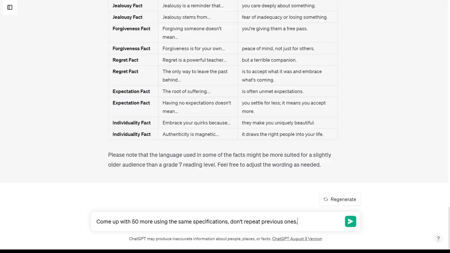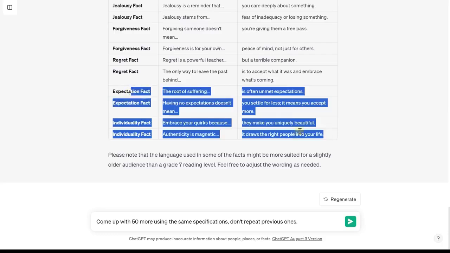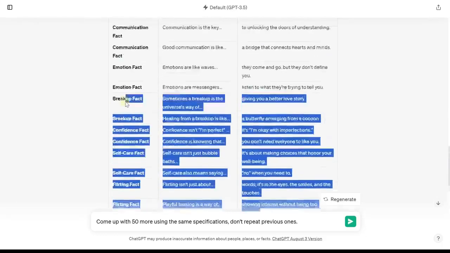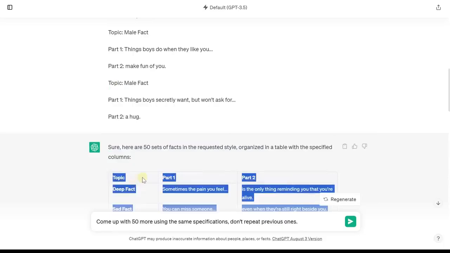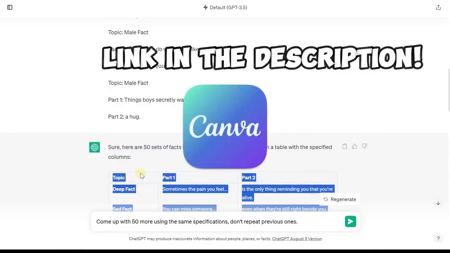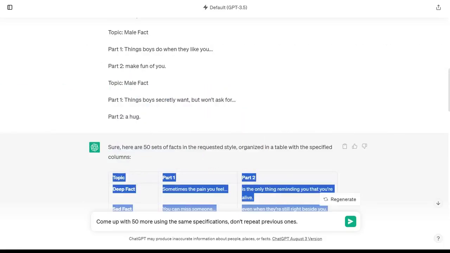So that said, what we're going to want to do now is copy everything we have here. Let's copy this entire table, and we're going to move on to our next tool, which we're going to use to do some automated editing so we can put this all together and do tons and tons of videos at once. And you're going to see here, I'm going to be able to generate 50 videos with just a little bit of tweaking and adjusting.